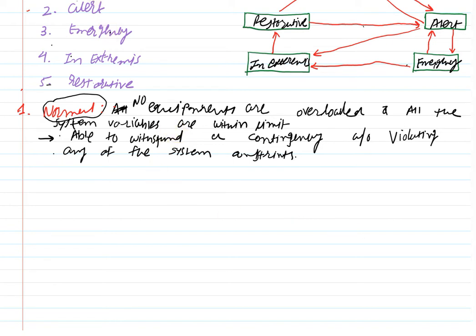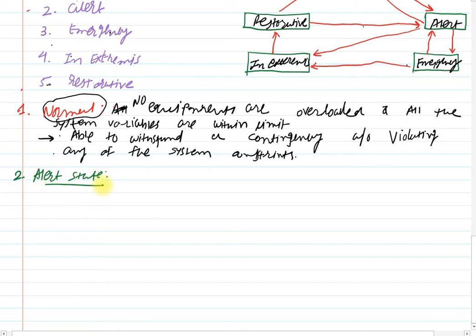The next is the alert state. Wait, let me change the color. Second one is alert state. Okay.